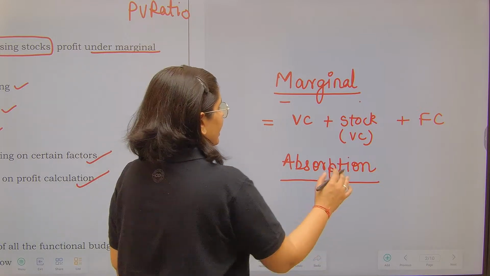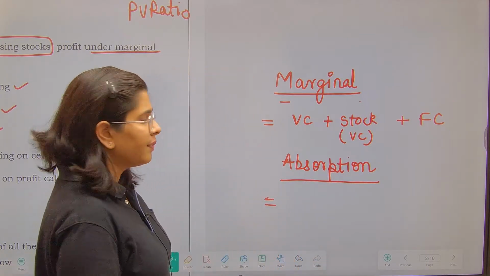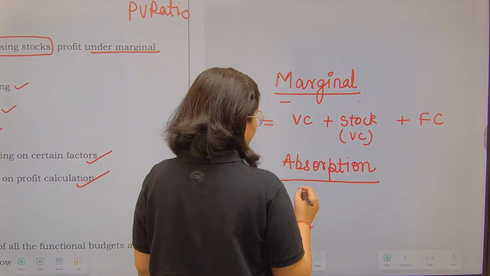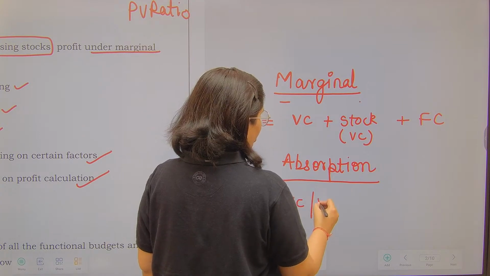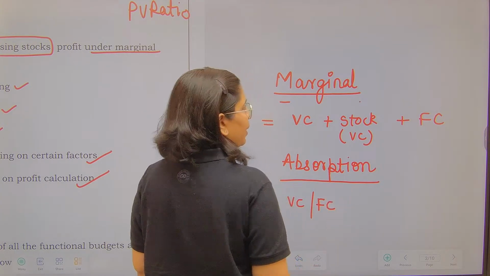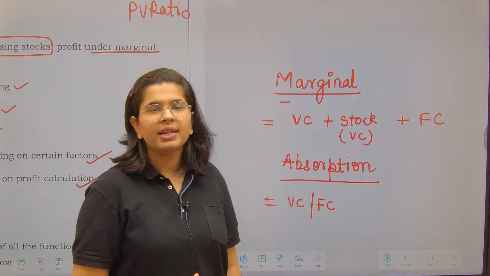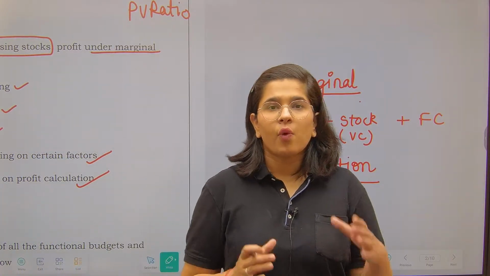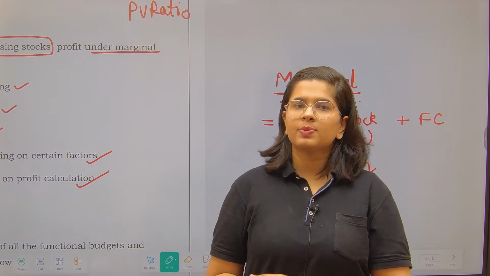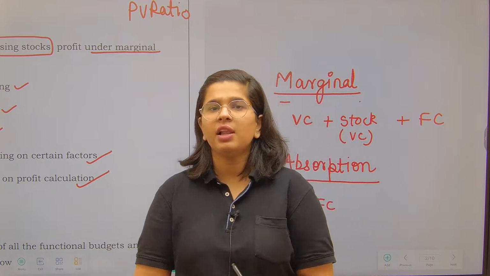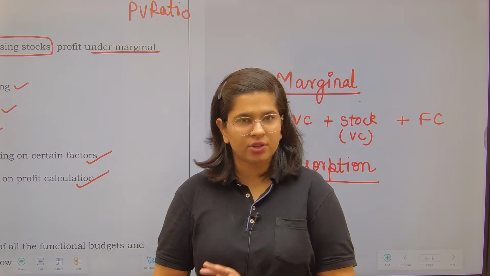Next is absorption costing. Under absorption costing, what are we doing? In absorption costing, we take whether it is your variable cost or your fixed cost, because the costing format is decided as what are the total expenses incurred at production level, what are the total expenses incurred at administration level, what are the total expenses incurred in selling and distribution, right?